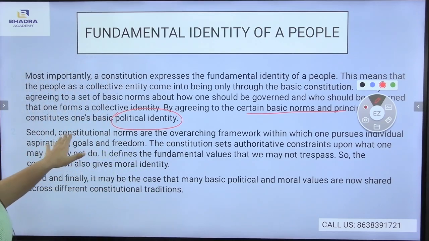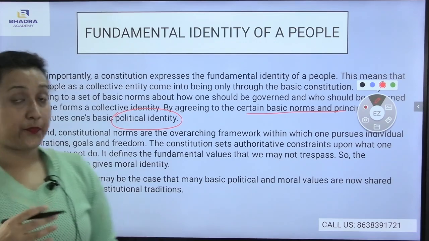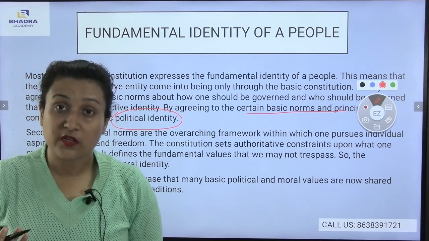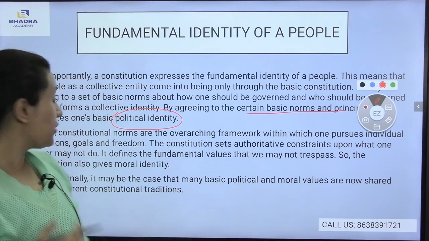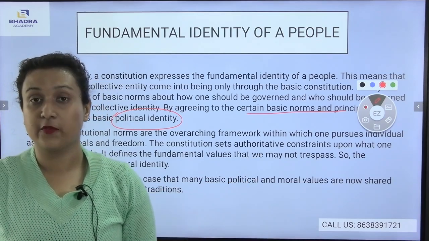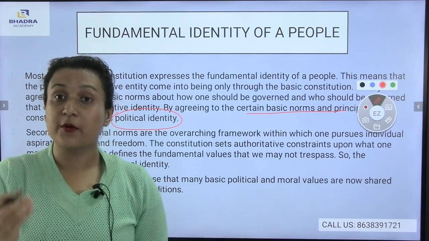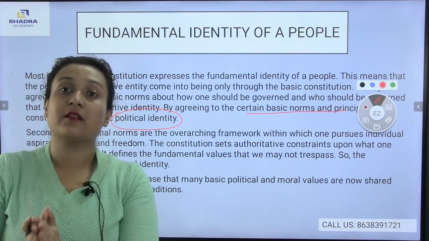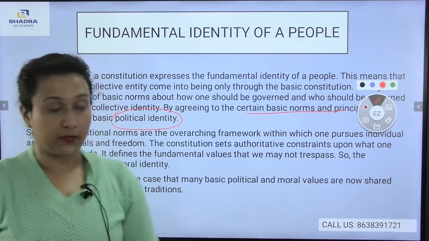Second comes, constitutional norms are the overarching framework within which one pursues individual aspirations, goals and freedom. If I talk about the Indian Constitution, it is a positive framework through which an individual pursues aspirations, goals and freedom. For that only, the Indian Constitution has been set up for the people.